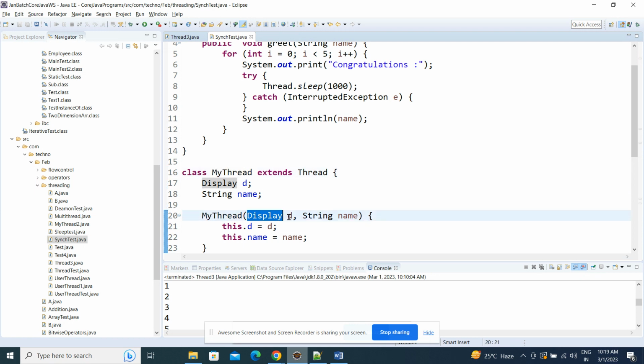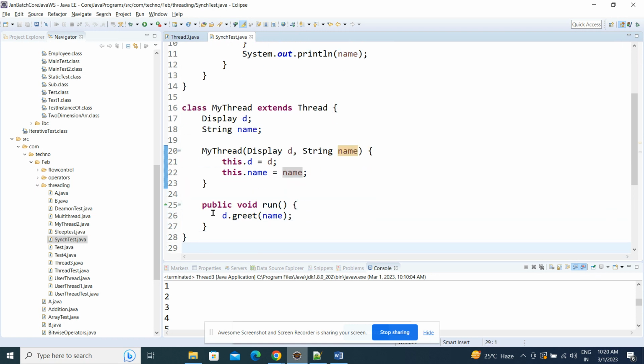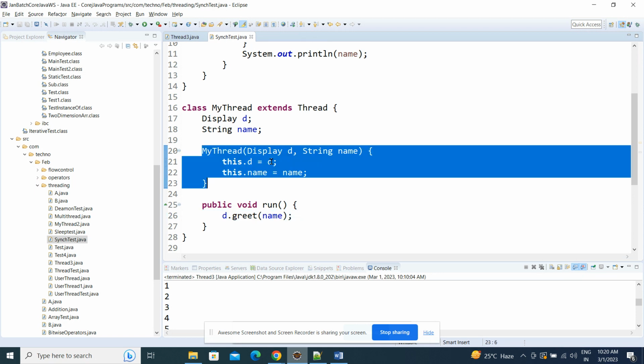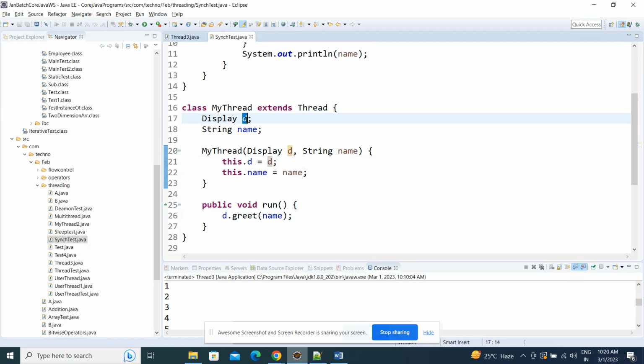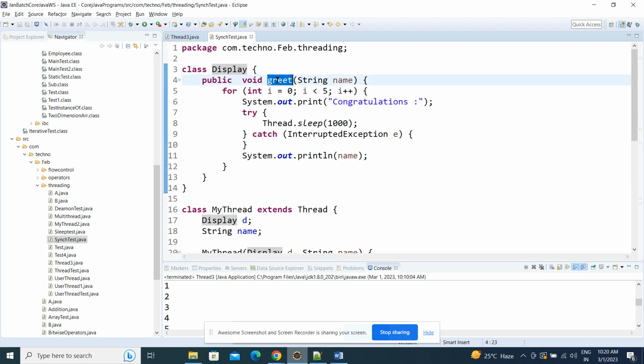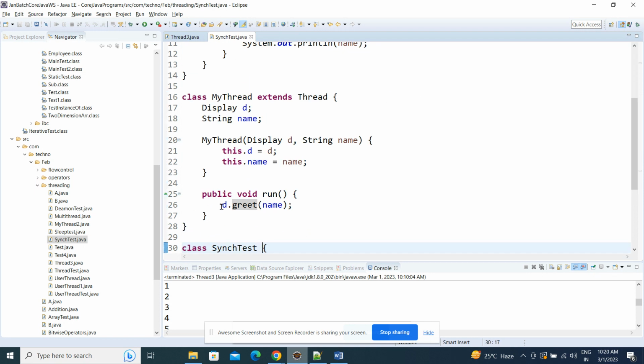I'm passing the Display class object as well as some name; these are dynamic values. Inside the run method, the object is ready for the Display class, and through this object we call the greet method of the Display class in the run method.